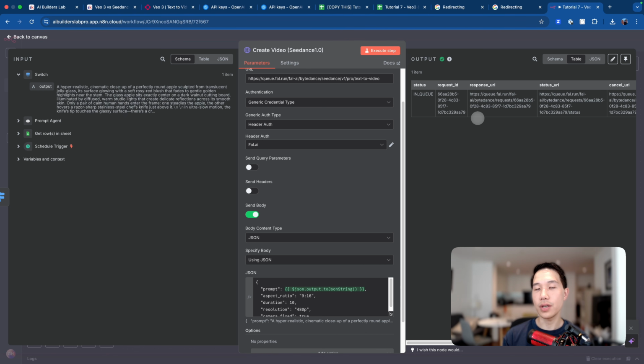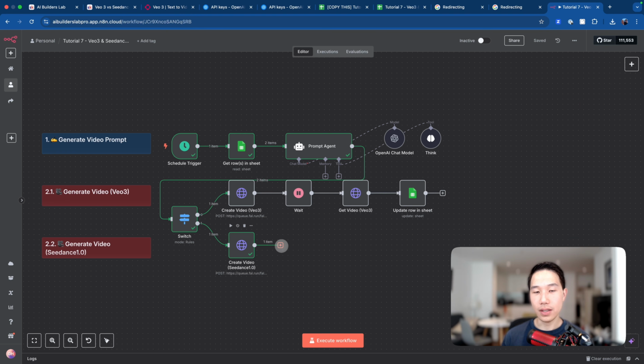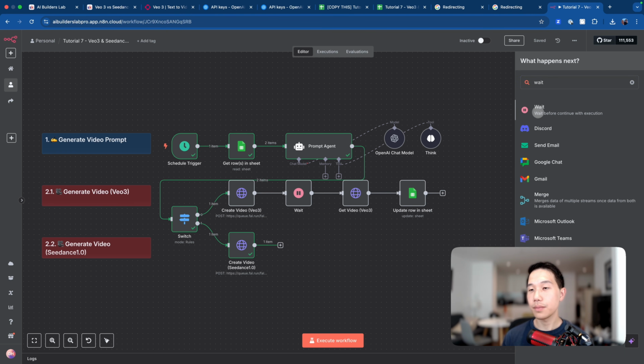Very similar to what you generated from VO3, you have the request ID and status that you will be able to retrieve later. And then, as you can expect, we also set up another wait node.